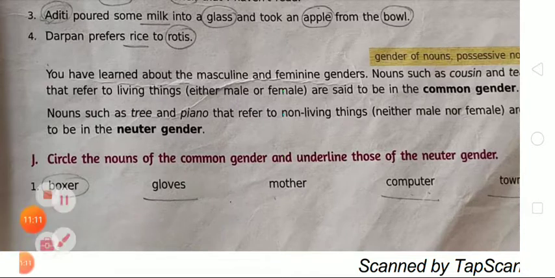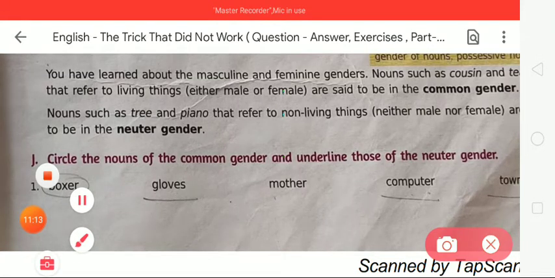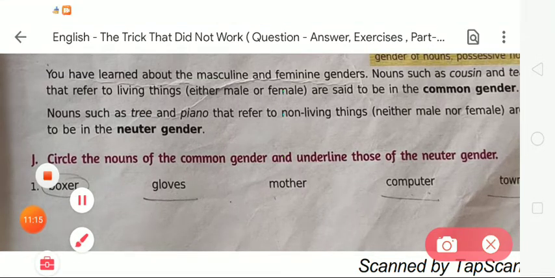Okay, so in first there is boxer, gloves, mother, computer and town. First of all we have to circle the given nouns of the common gender. So here the given word boxer is an example of common gender, so we have to circle it. Okay,